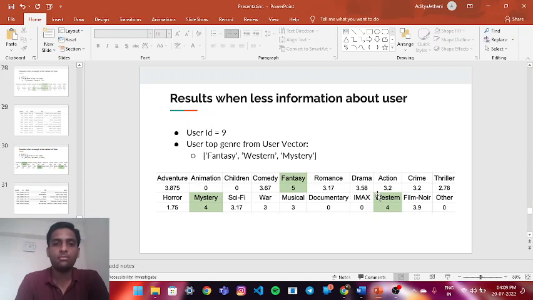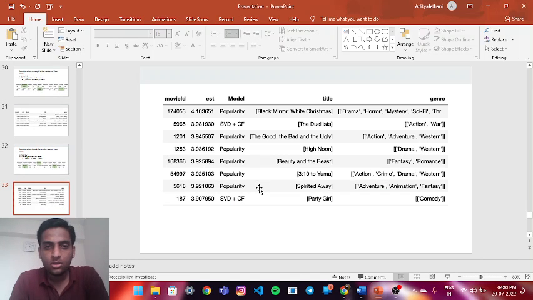Now, when less information about the user is present, like the user hasn't provided much information about his likings or dislikings, so when that is the case, the accuracy will decrease, and that is why many things are 0 here, like documentary, IMAX, others, animation, children. The genre will become 0. For example, the movies like High Noon, 3:10 to Yuma, Spirited Away. These are all the movies which are underrated. There are less ratings available for the movie and less people have watched it. For example, the Black Mirror, it contains drama, horror, mystery, sci-fi, thriller, etc.